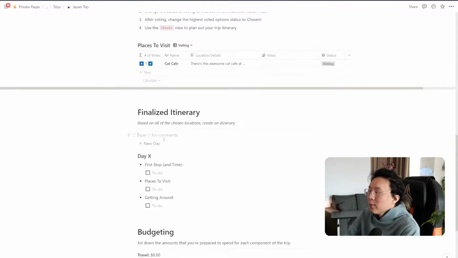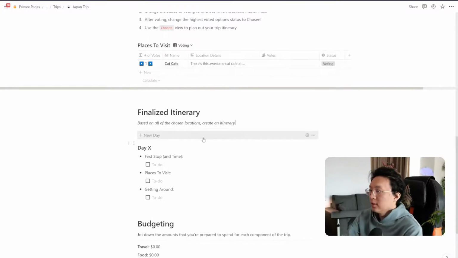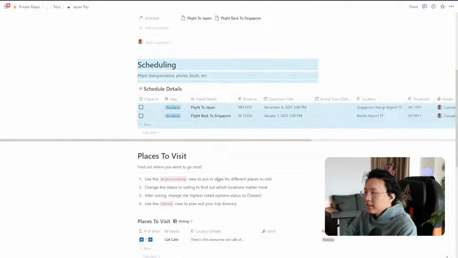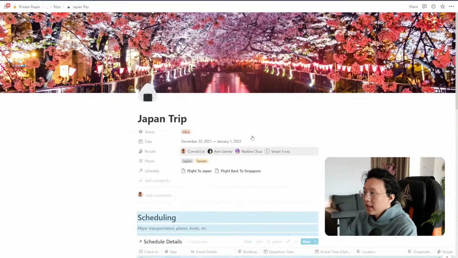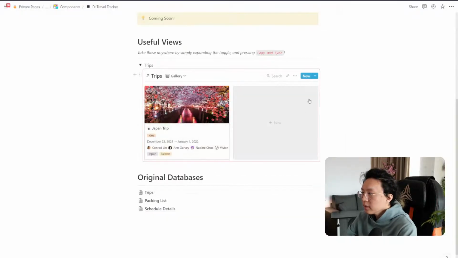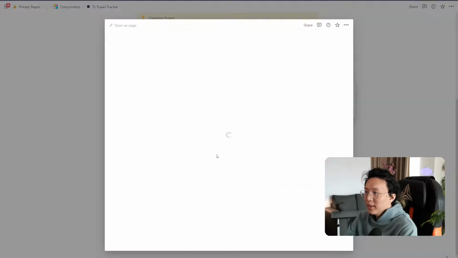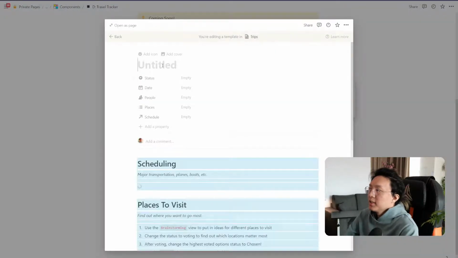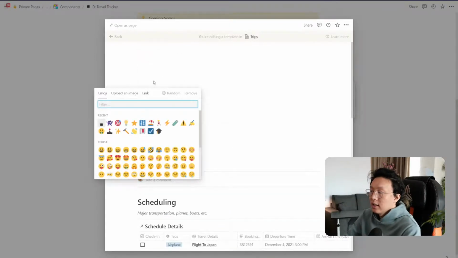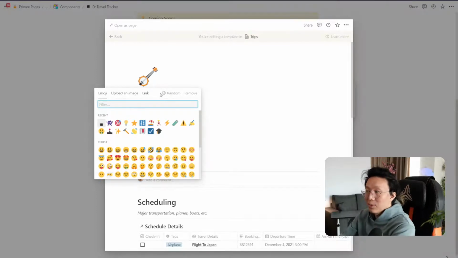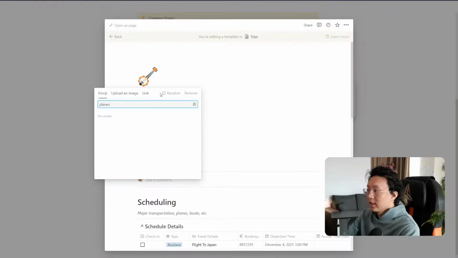Okay, so now that we have all these different sections, what we can do now is turn this into a template. So what I mean by that is I'm going to copy all this information, and then I'm going to go ahead and go back to trips. So I'm going to go back to my travel tracker, trips, and I see this drop down. I'm going to make a new template for trip. What this means is that every time I go on a new trip, this will automatically generate something for me that is going to help me make traveling and planning very easy. All the different things that we've already created just now.